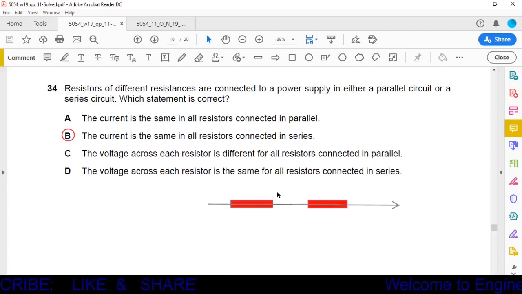Whatever current passes in this resistor, the same amount of current will pass in the other resistor. So option B is correct: the current is the same in all the resistors connected in series.